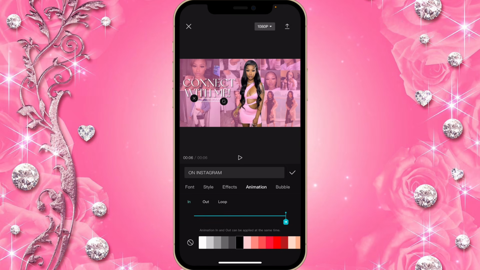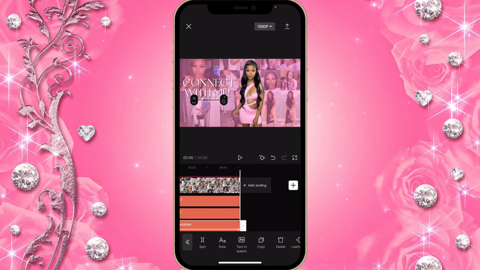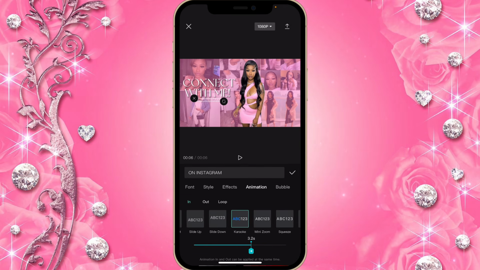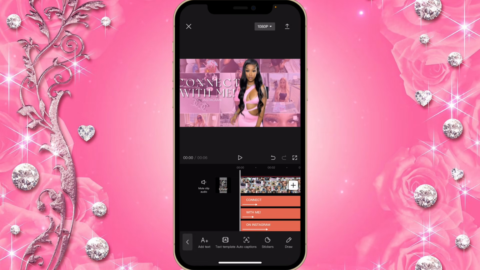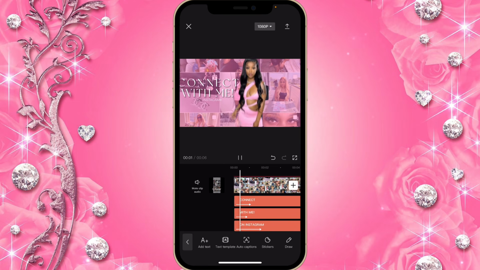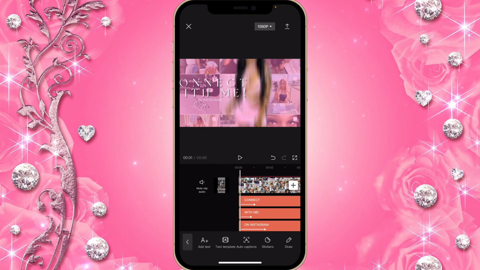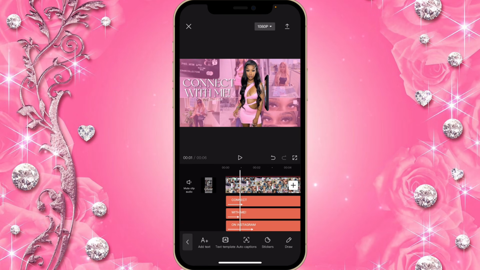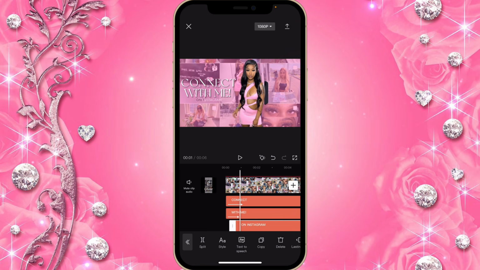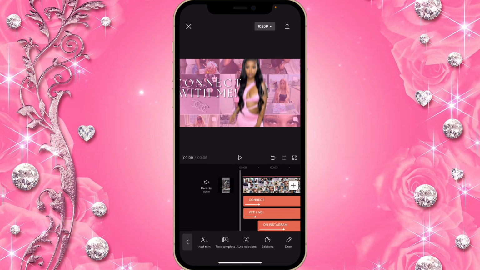I chose the black color, and I made the duration 1.8. So it should look like this so far. And I made the Instagram come after the connect with me was in the screen. So it should be like this.